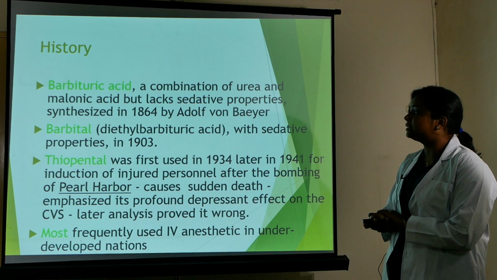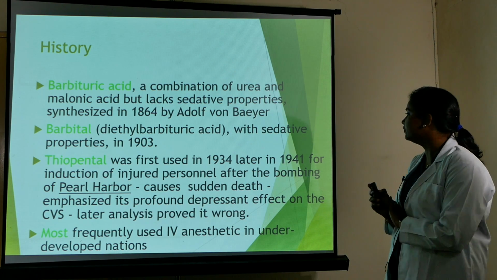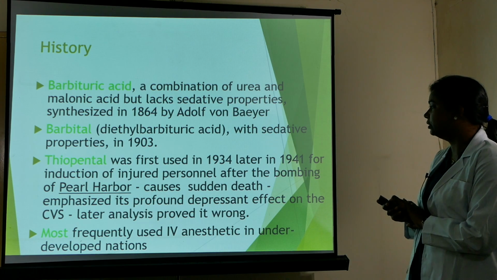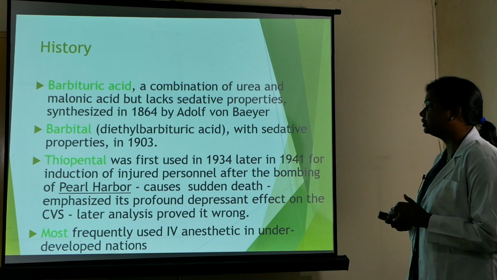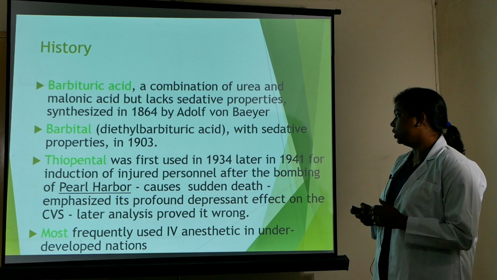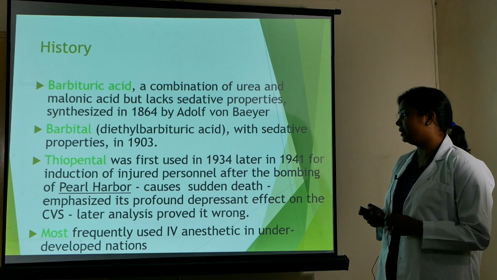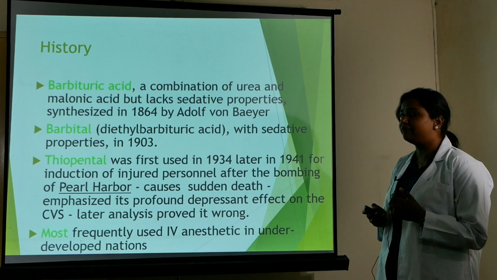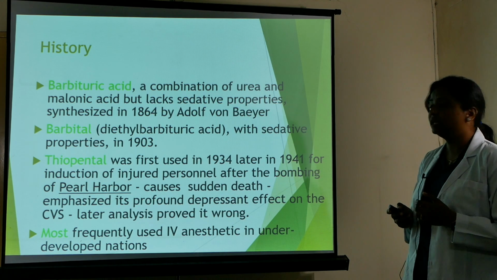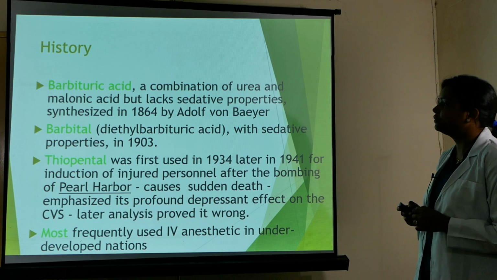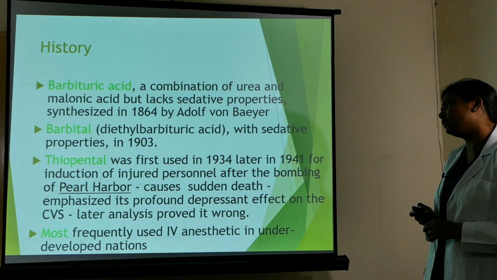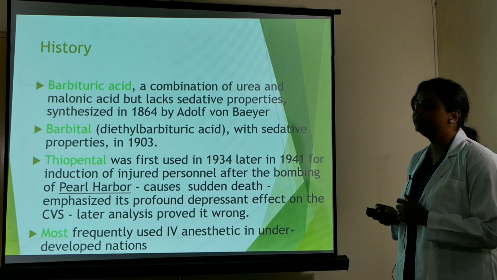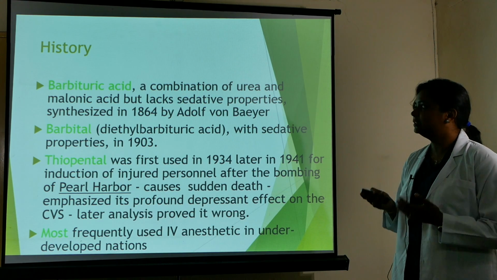Thiopental was first used in 1934 and later in 1941 for the induction of injured personnel after the bombing of Pearl Harbor, which caused sudden deaths and emphasized its profound depressant effect on the CVS. Later analysis was done and it was proved wrong. The most frequently used IV anesthetic in underdeveloped nations is still thiopental.